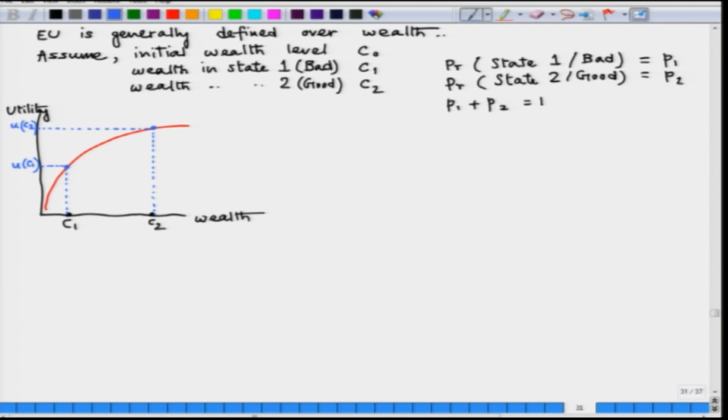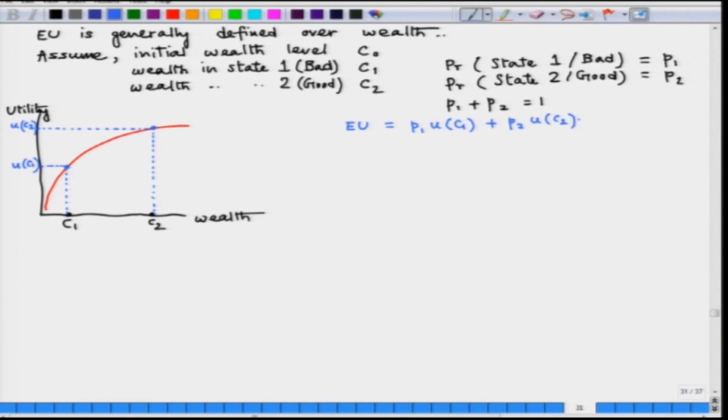So, when we talk about expected utility, then expected utility could be given as P1 times U of C1 plus P2 times U of C2.